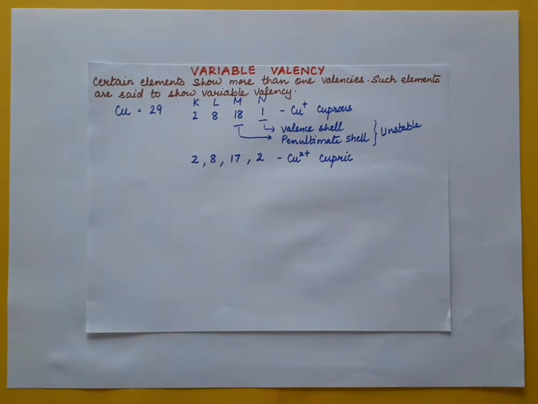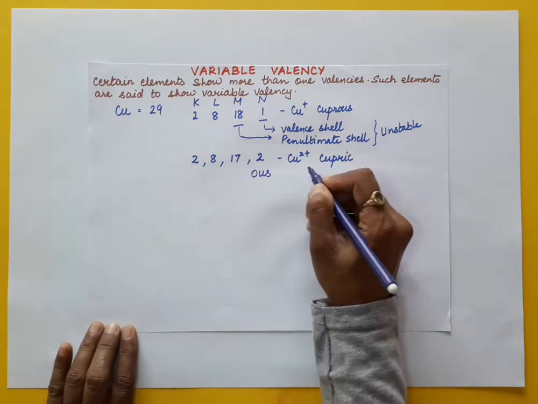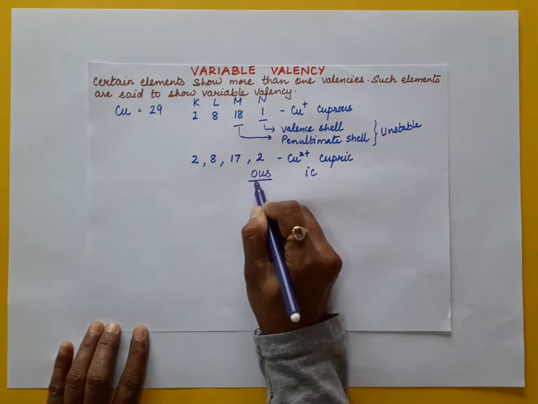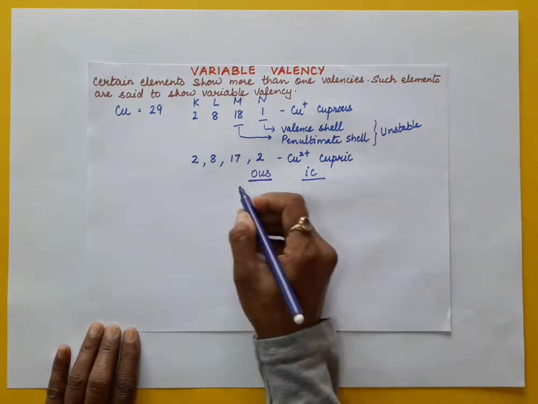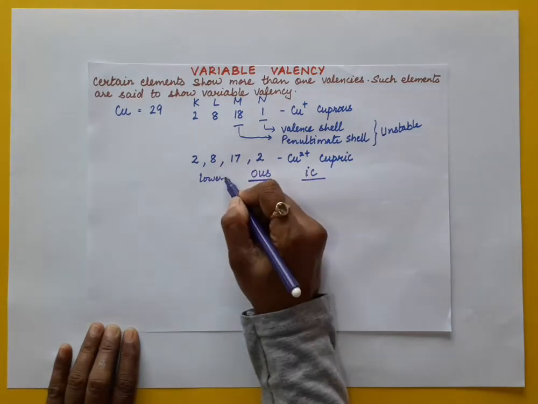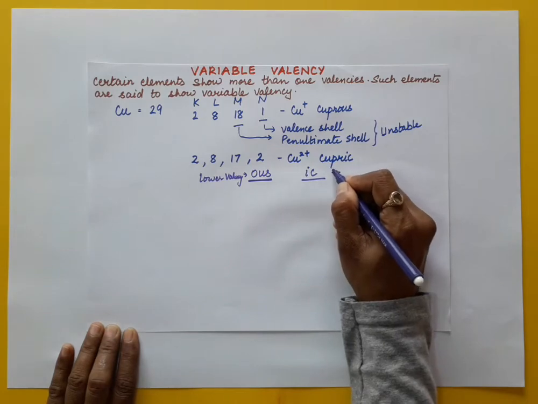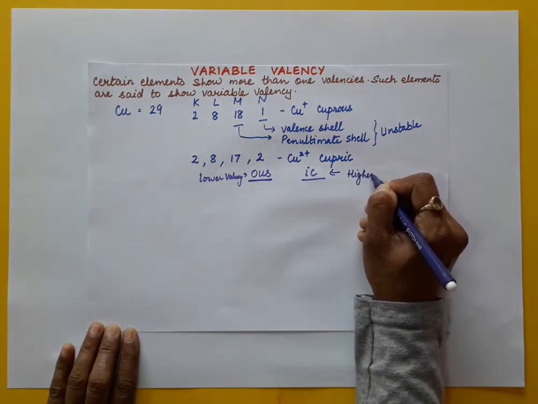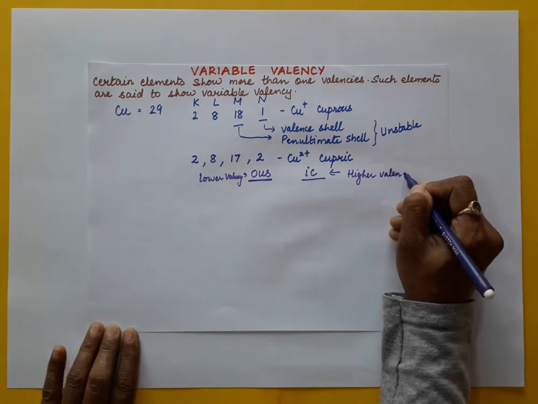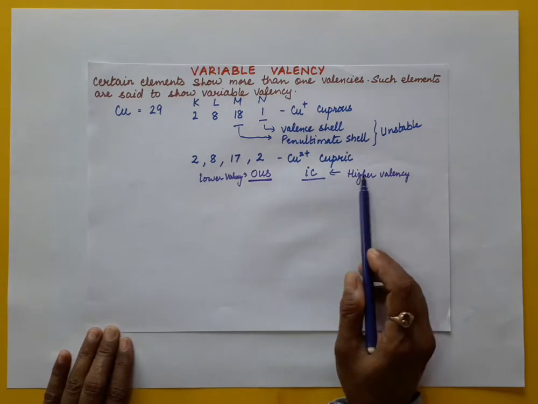Now let us understand the elements which have variable valency. There are a total of 9 elements which you have to keep in mind. We have names ending with OUS and ending with IC. All those having lower valency will end with OUS, and the higher valency element we have to name ending with IC. So the suffix for lower valency is OUS, and the suffix for higher valency is IC.